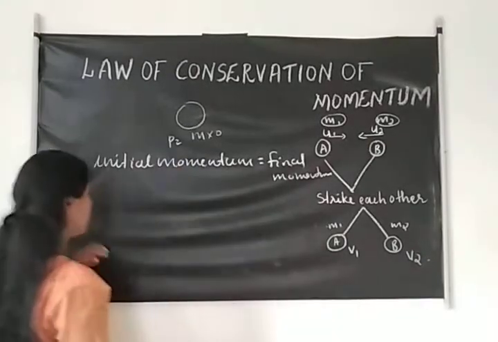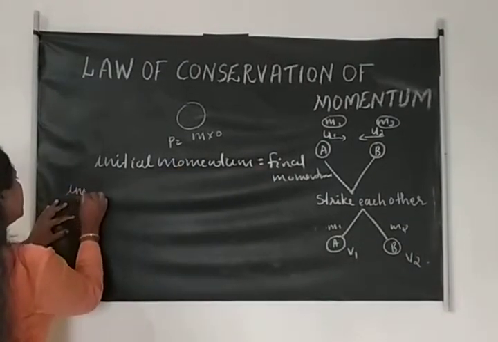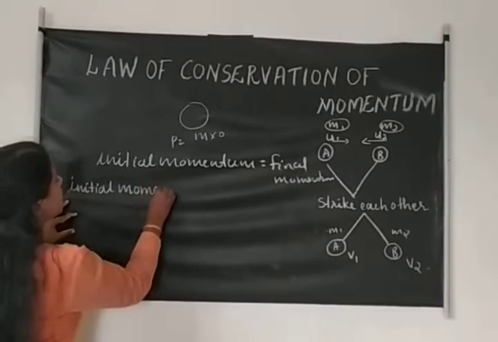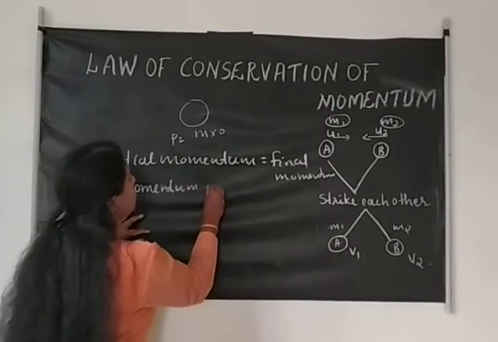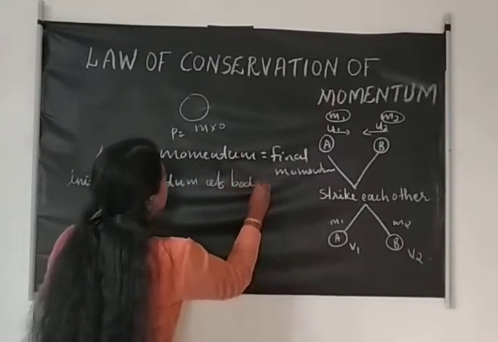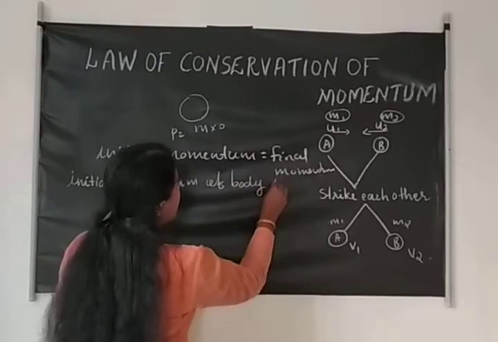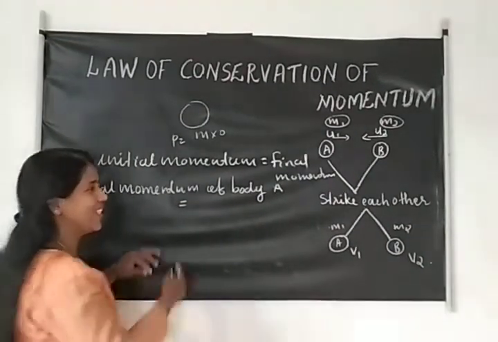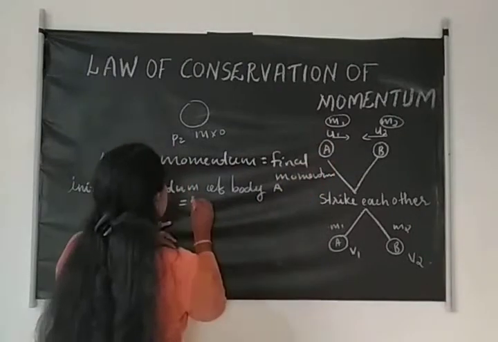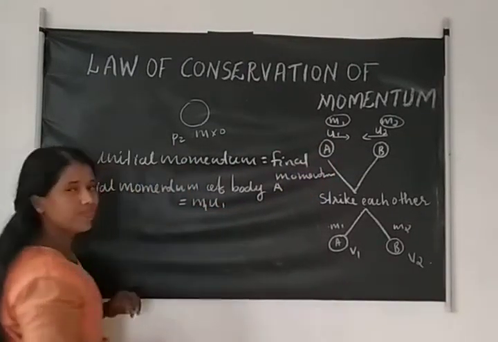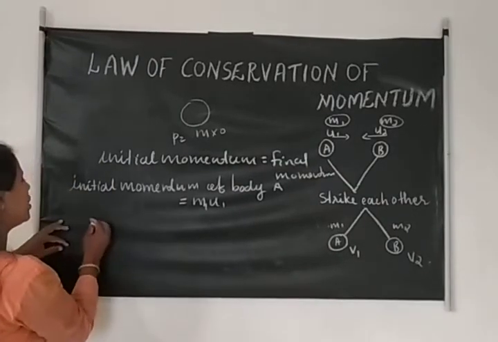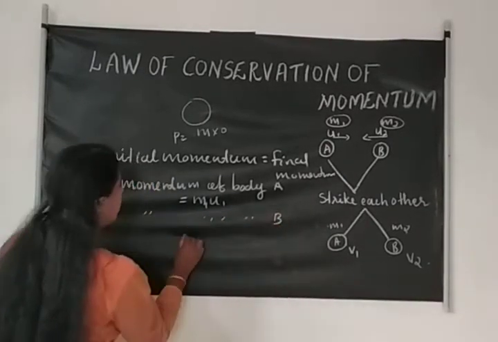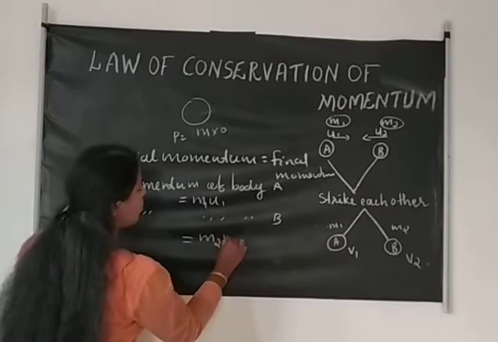First we calculate the initial momentum of each body. Momentum means mass into velocity. The initial momentum of body A is m1 u1, and the initial momentum of body B is m2 u2.